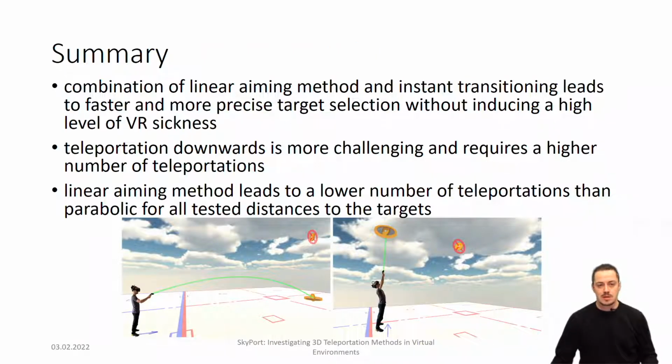So, to summarize our work, in this paper we propose 6 teleportation methods in virtual 3D environments based on the combination of linear and parabolic aiming and 3 types of transition: instant, interpolated and continuous. We conducted an experiment to investigate the performance of the proposed methods and discovered that the combination of linear aiming methods and instant transition leads to faster and more precise target selection without inducing a high level of VR sickness. Additionally, we found that teleportation downwards is more challenging and requires a high number of teleportations. Lastly, our results have shown that the linear aiming method leads to a lower number of teleportations than parabolic for tested distances to the target.